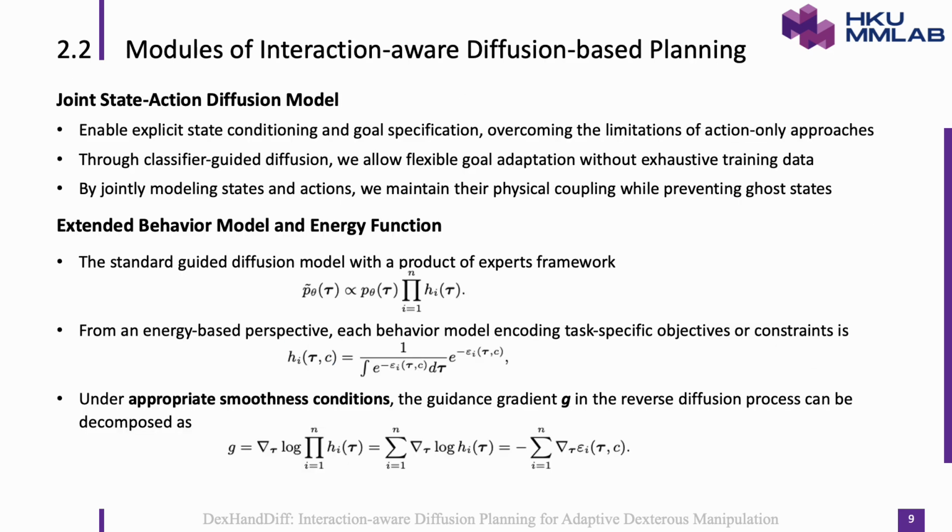The joint state action diffusion model represents each trajectory as concatenated state and action vectors: hand joint angles, object pose, and next hand action. We train this model with a classifier that scores whether a trajectory meets a specified goal, such as a target door angle. During inference, we compute the gradient of the classifier's log probability with respect to the noisy trajectory and add it to the denoising step. Because both hand and object states are denoised simultaneously, object motion cannot occur without physically plausible hand poses.